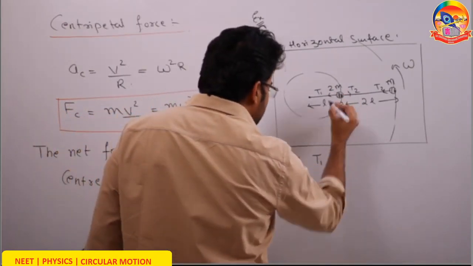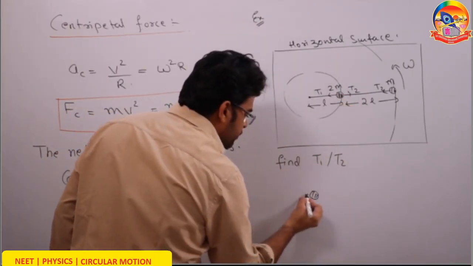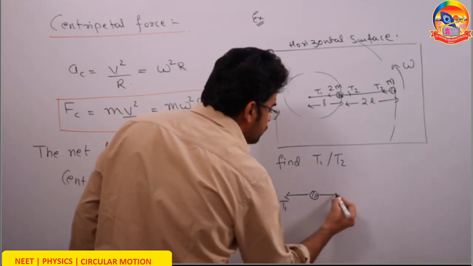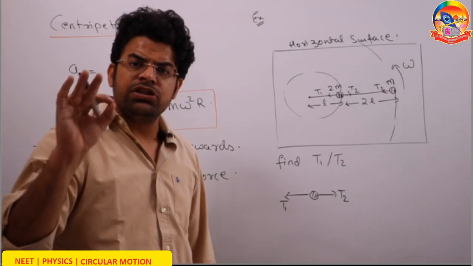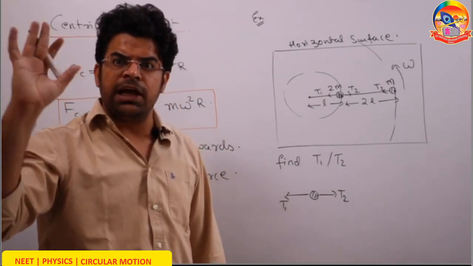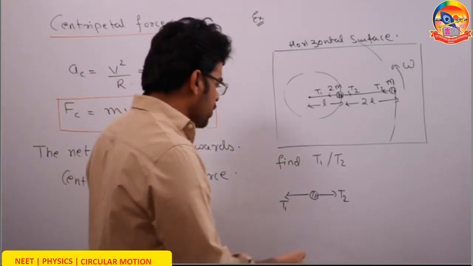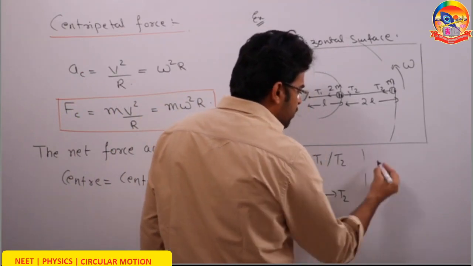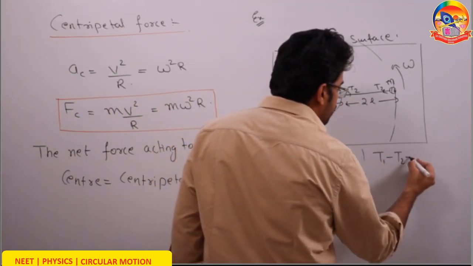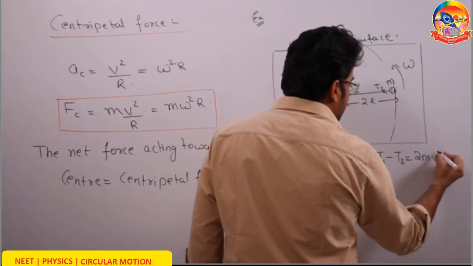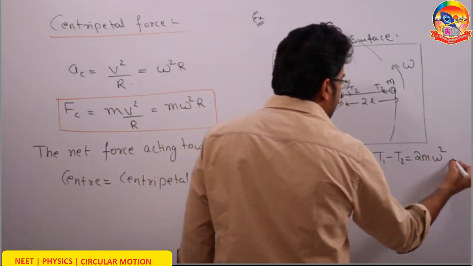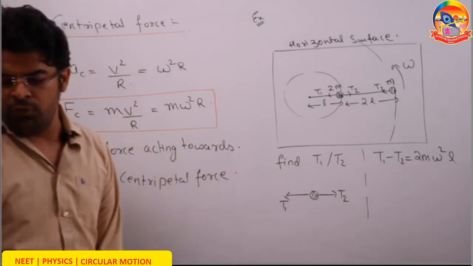So on this mass 2m, there are two forces, a force T1 towards the center, a force T2 away from the center. Always make the equation of circular motion as the net force acting towards the center equals the centripetal force. So the net force towards the center, you will write T1 minus T2 equals the mass of the body 2m into omega square into the radius in which the body rotates, l. This is your first equation.